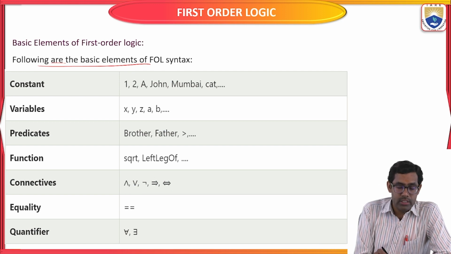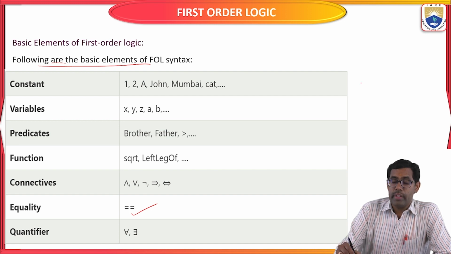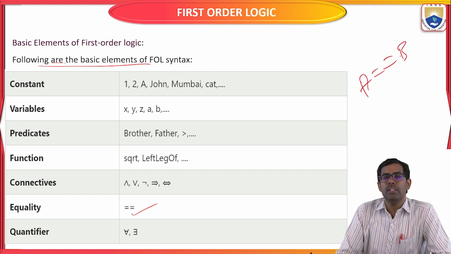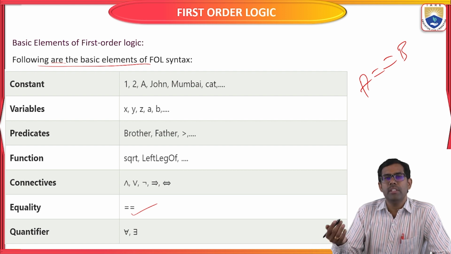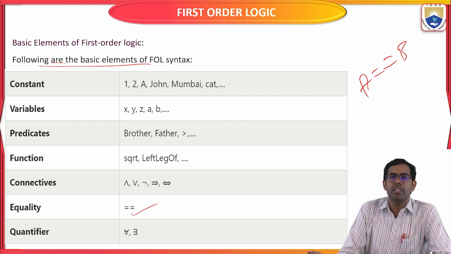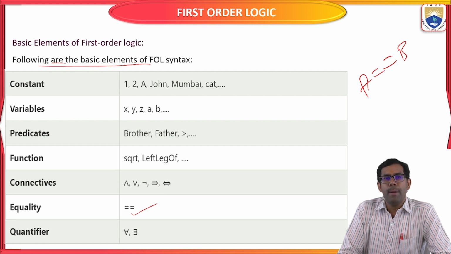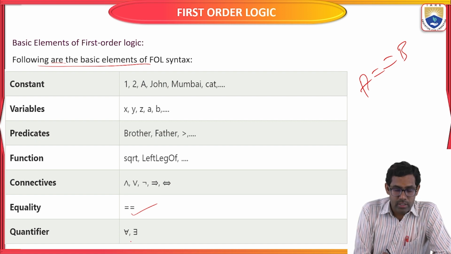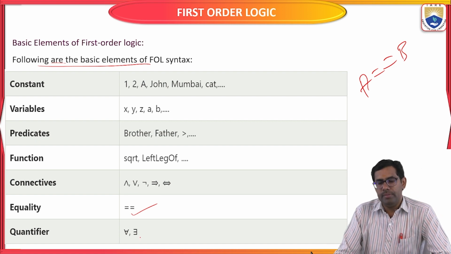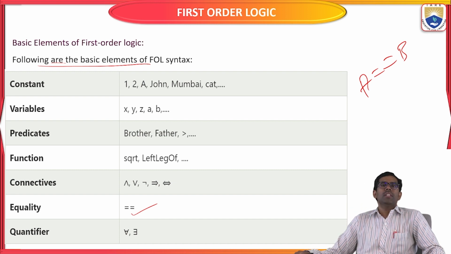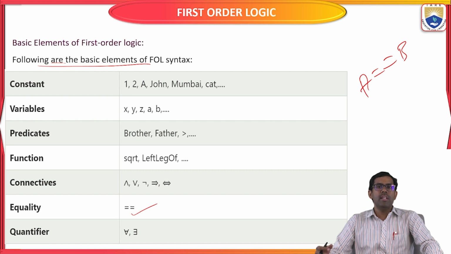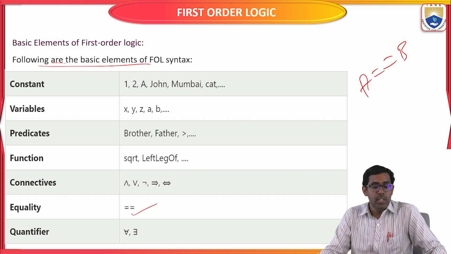Then equality, double equal to. A double equal to b means that one value represents the other value. So the a value also represents the b value, or we are shifting the a value into b. That is how we represent equality. Then quantifiers, for all and for some. There are two types of quantifiers: universal and existential.